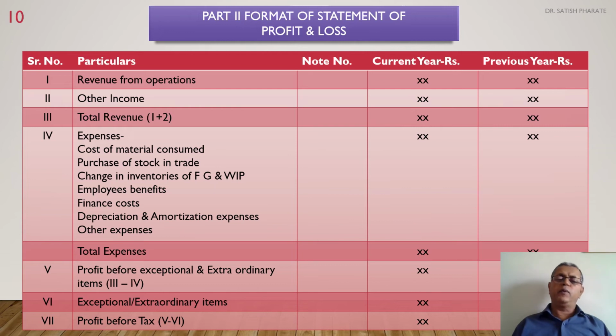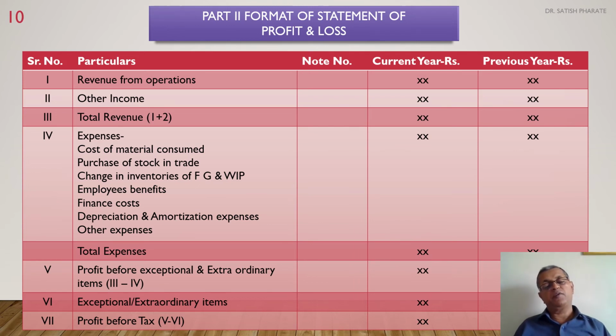First one is revenue from operations. Second one is revenue from non-operations, that is other income. Then total revenue. From that we are supposed to deduct expenses such as cost of material consumed, purchase of stock in trade, if any, changes in inventory of finished goods and work in progress, that is either increase or decrease in inventory, employee benefits, finance cost, depreciation and amortization expenses, and other expenses. In totality, these are called total expenses.